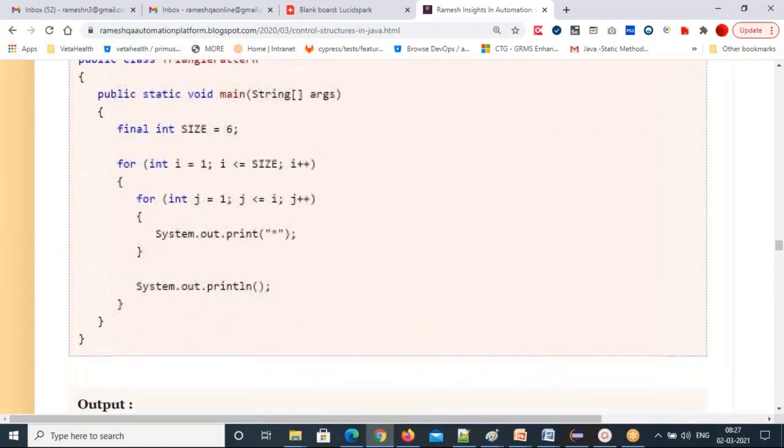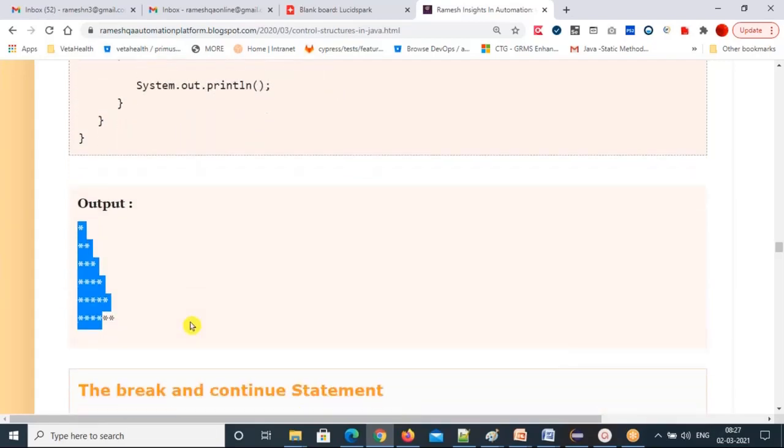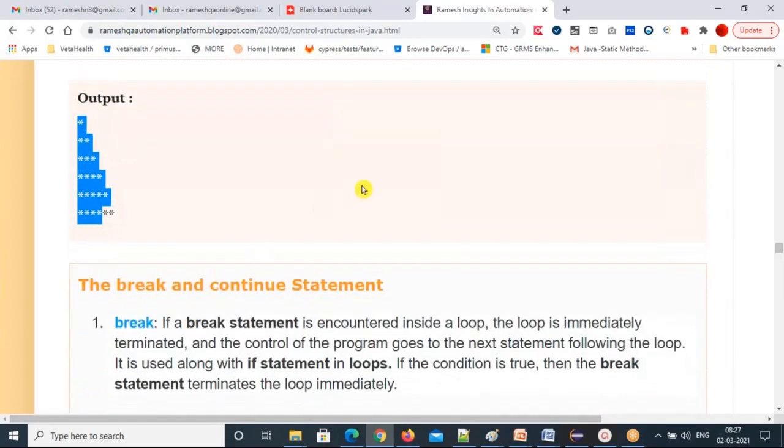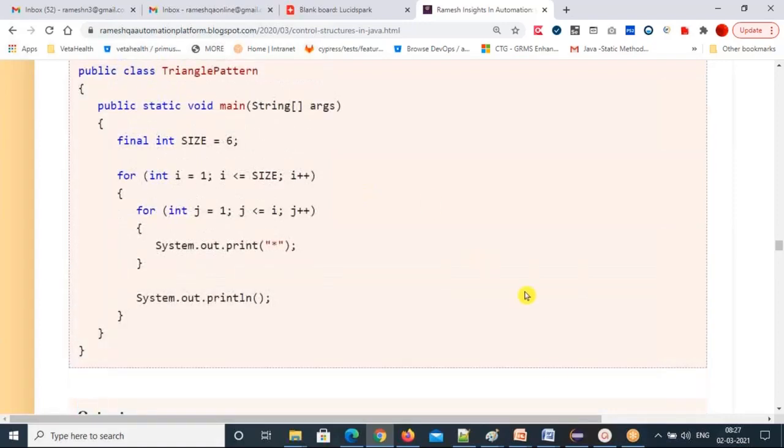Another is a triangle pattern. You can print a triangle pattern also. So the size is 6 and you'll get a pattern like this. All of this is possible with inner for loops only. Okay, tomorrow we'll do this. So any questions, let me know.